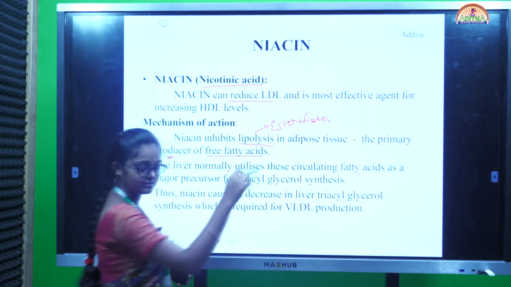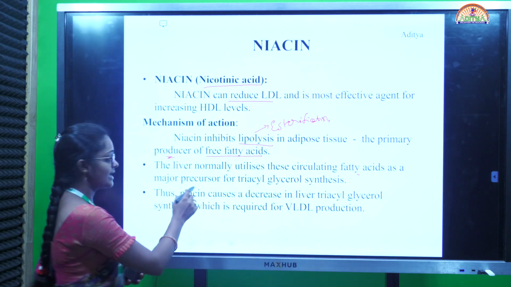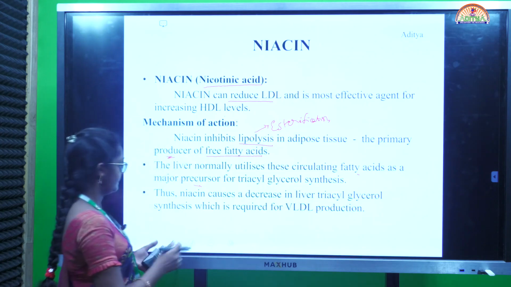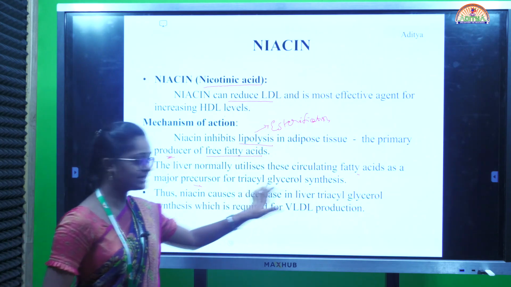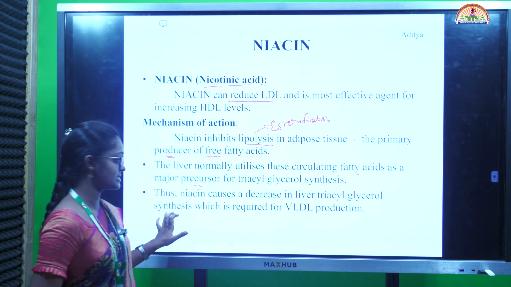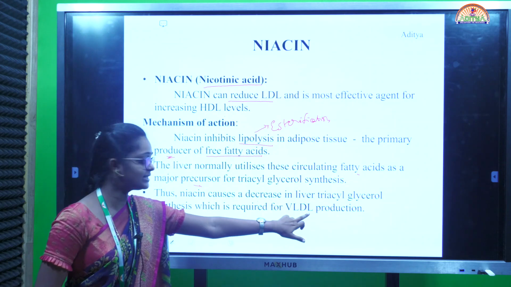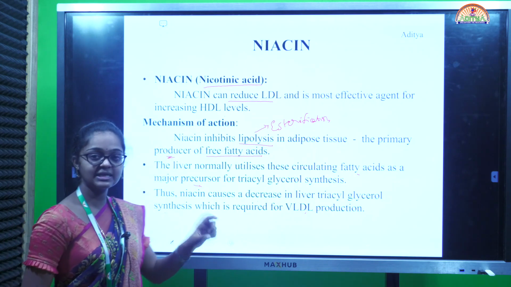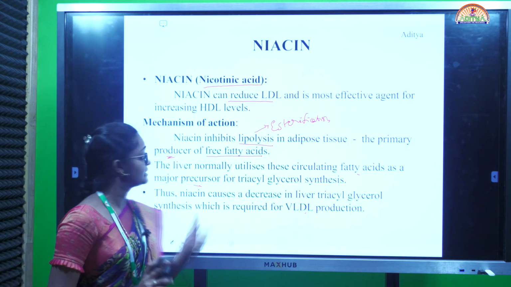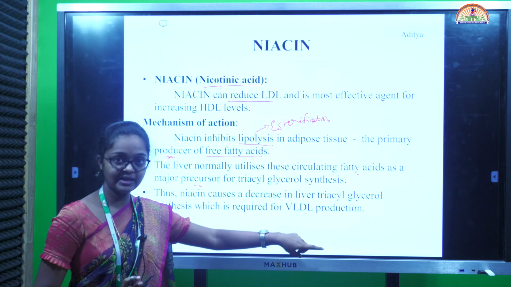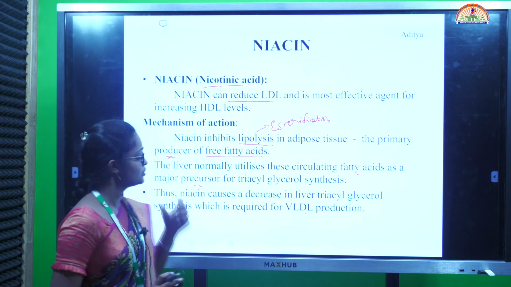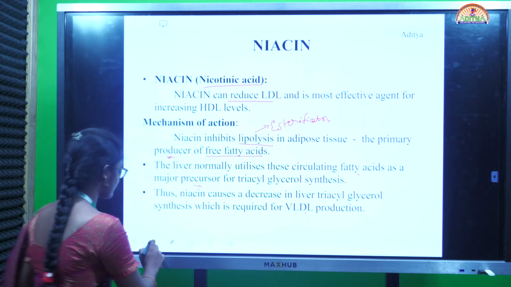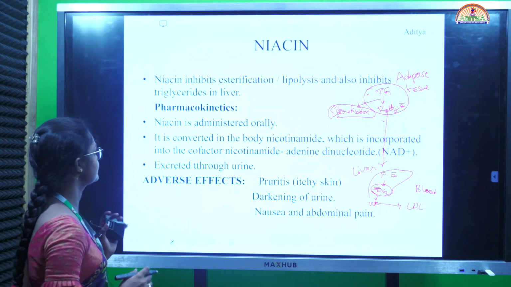As a result, precursors of triacylglycerol synthesis may form. Thus, niacin causes decreased liver triacylglycerol synthesis, which is required for VLDL. Understand? Niacin inhibits the esterification, that means lipolysis, as well as triglycerides present in the liver, so that there is no formation of low density lipoprotein. This is the mechanism of action of niacin.